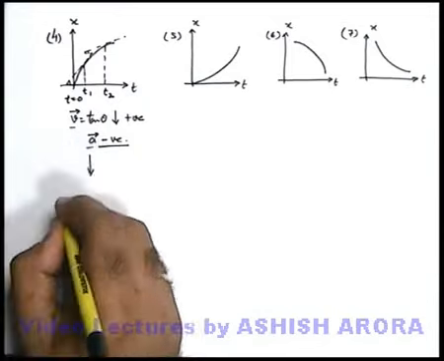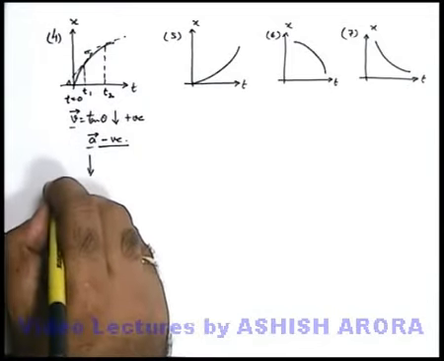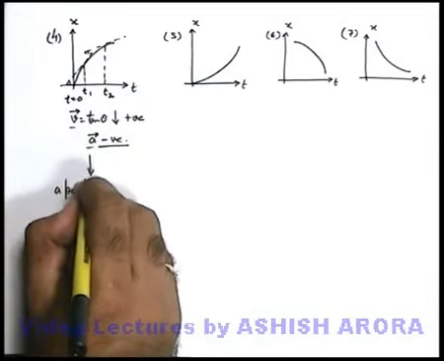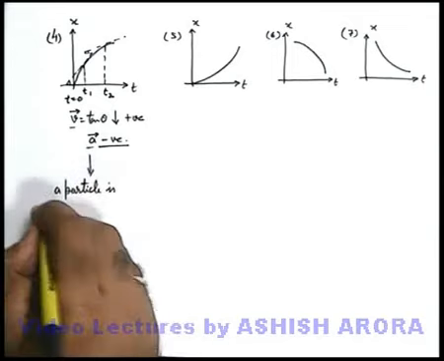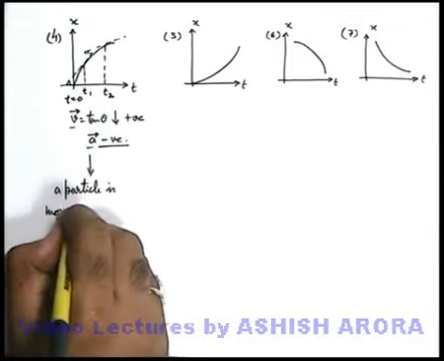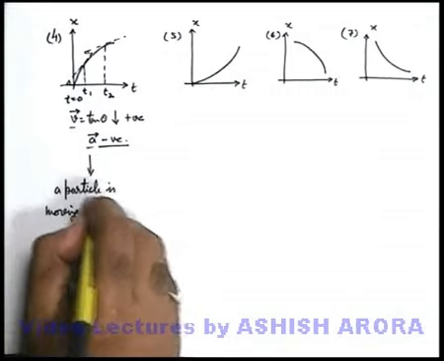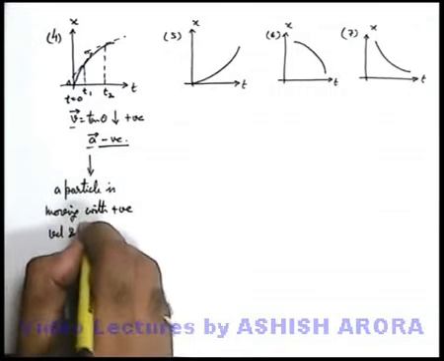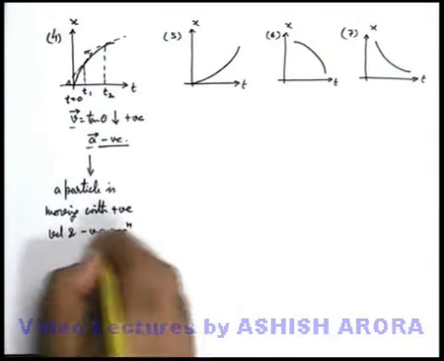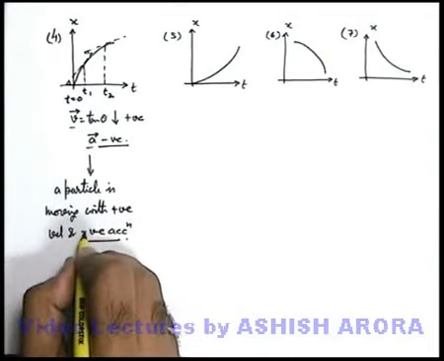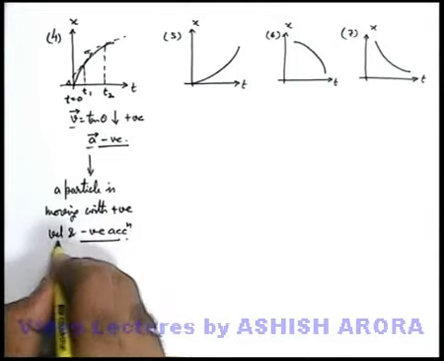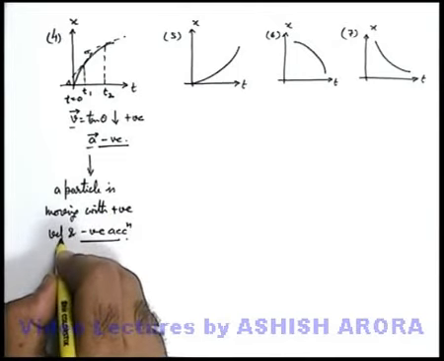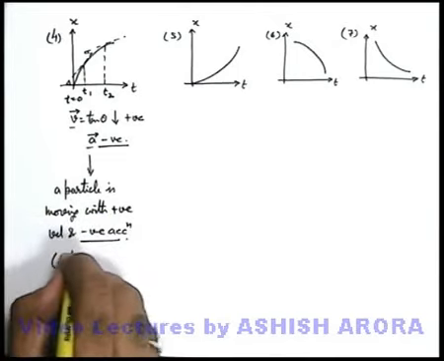So this is the case where we can say a particle is moving with the positive velocity and negative acceleration. That means acceleration is negative, opposite to the velocity. That means the magnitude of velocity decreases. It is a retarded motion.